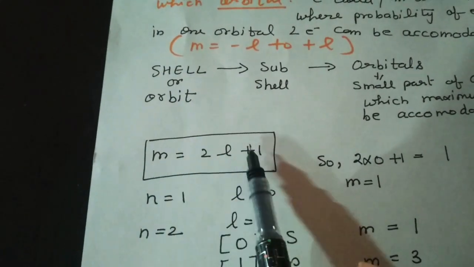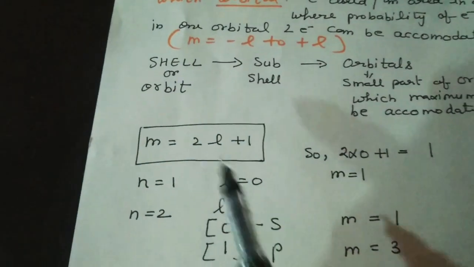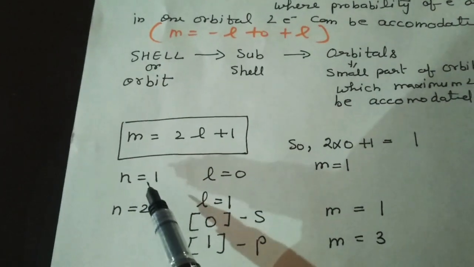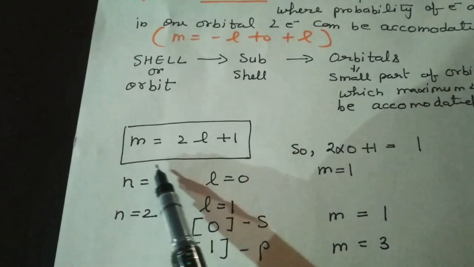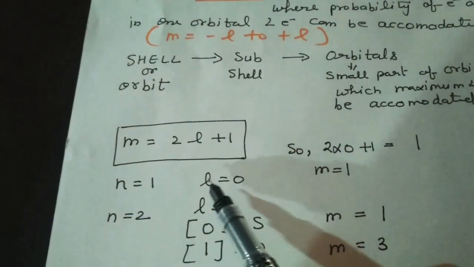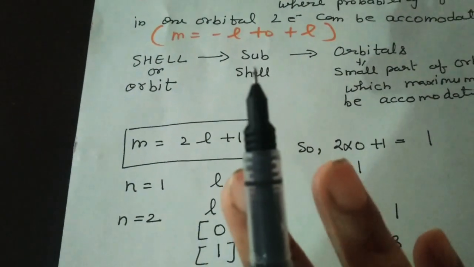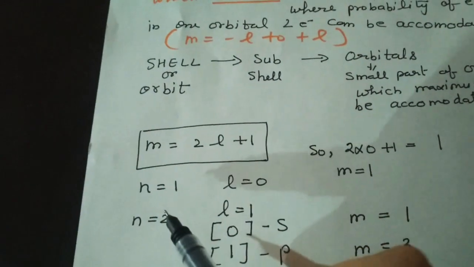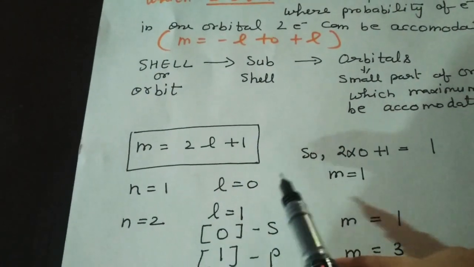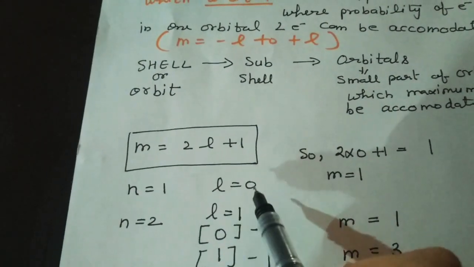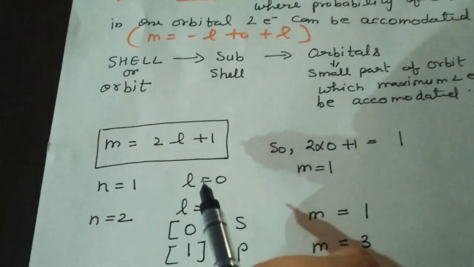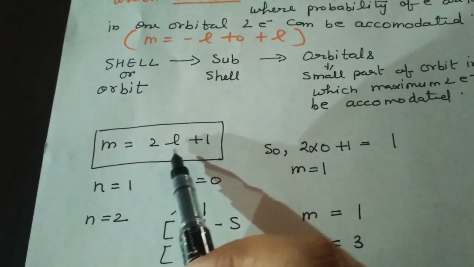So M equals 2L plus 1. Now if N equals 1, then the value of L will equal 0, which we just learned, because the formula is L equals N minus 1. So the value of L equals 0. And now here we need the value of L.